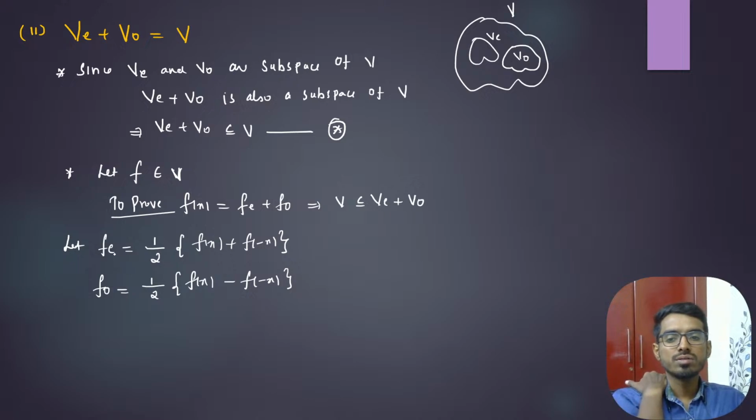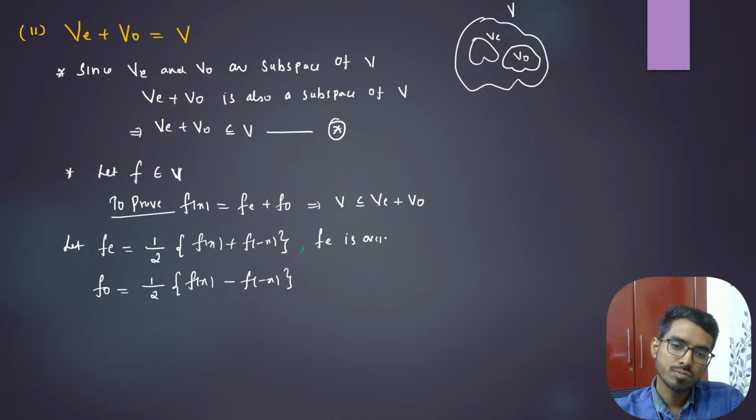See, this fe is an even function and fo is an odd function. You can easily check this, right? Because if you put minus x in fe, you will get f of x again, and if you put minus x in fo, you'll get minus fo of x. You check this out, right?